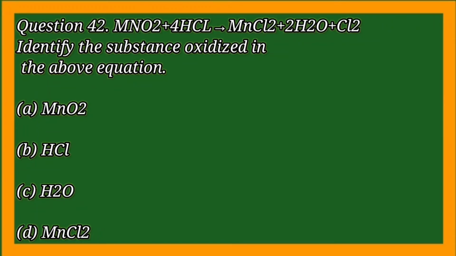MnO2 + 4HCl = MnCl2 + 2H2O + Cl2. Identify the substance oxidized in the above equation.